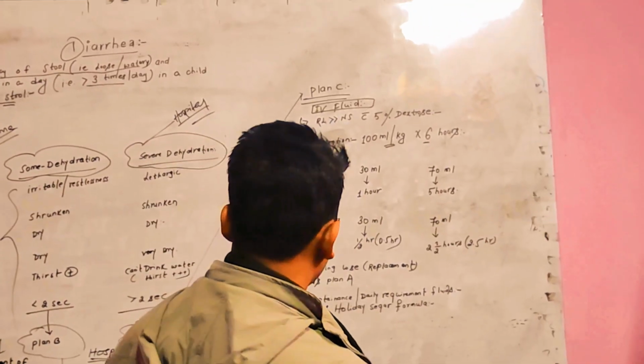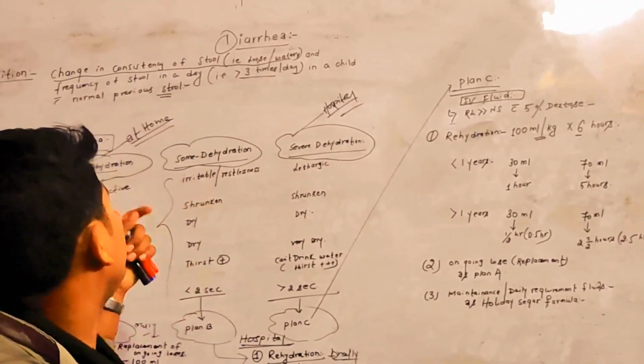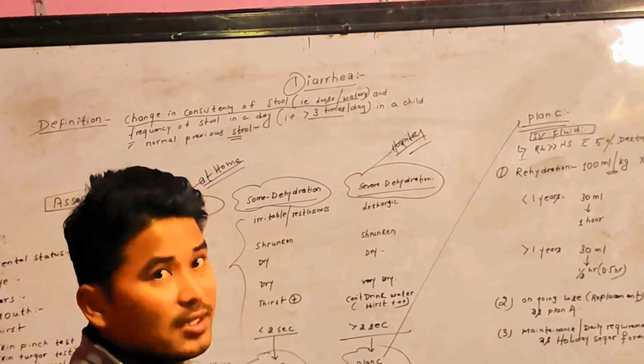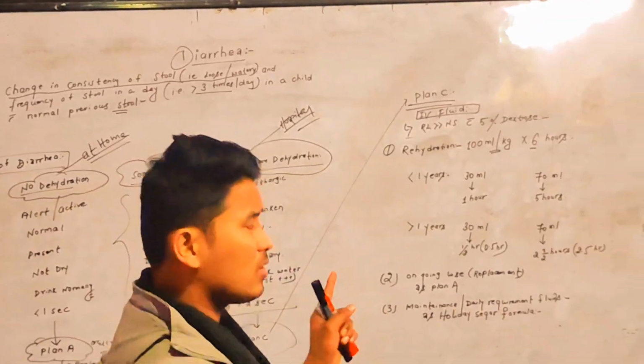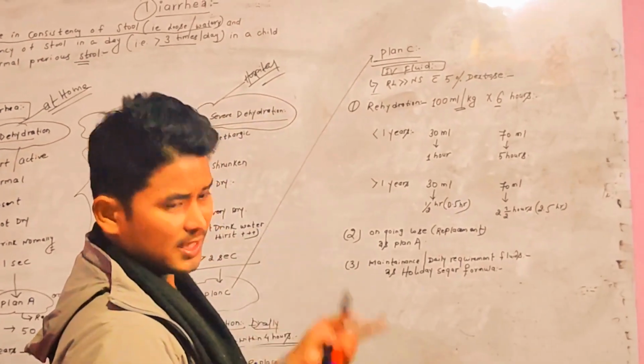Okay, so this is how we are going to manage dehydration in case of diarrhea. This is one complication that we are managing, that is dehydration.